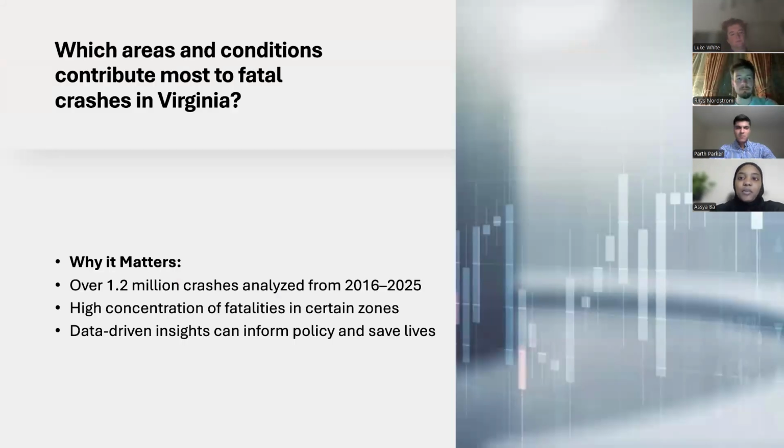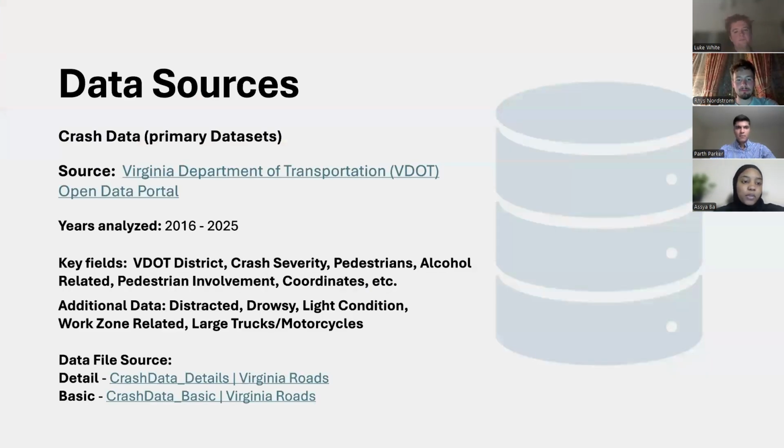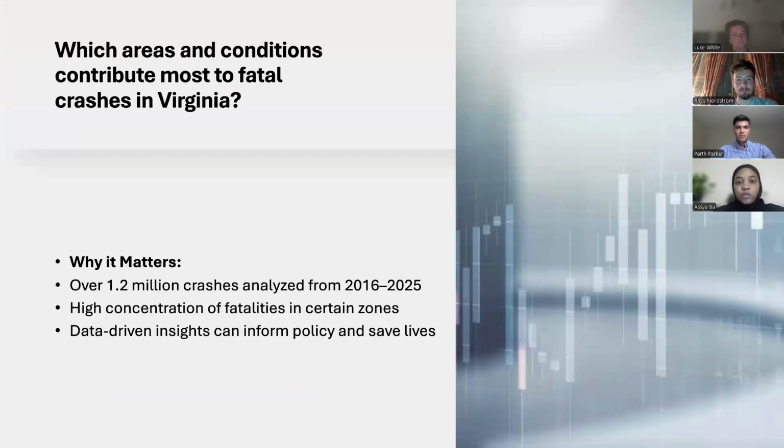We're excited to present our analysis for the Virginia Datathon. For this, we decided to focus on using crash data to uncover the most dangerous zones and conditions across the state and explore how data and machine learning can help save lives on the road. We started with a simple but urgent question: which areas and conditions contribute most to fatal crashes in Virginia? With over 1.2 million crashes in our data set from 2016 to 2025, we saw an opportunity to look into the pattern behind where and why these severe crashes happen.